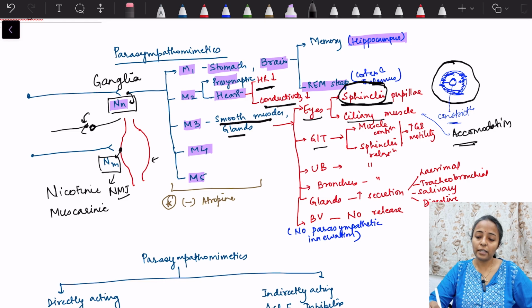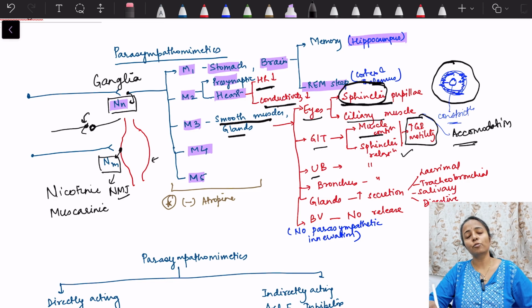Then in the GIT, there is muscle contraction, it increases GI motility, and also there is sphincter relaxation. The urinary bladder is also similar, there is contraction of the detrusor muscle and relaxation of the sphincter. In the bronchus also, there is bronchoconstriction.